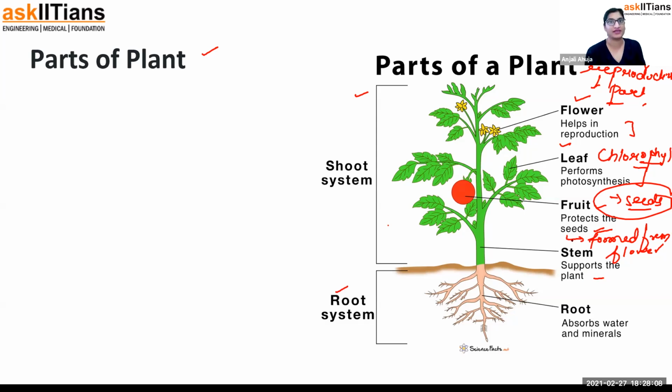So the next one is the stem, which is supporting in nature. Stem is of different types, like the green stem in herbs, then a little harder stem in shrubs, and then a proper wooden stem in the trees. And then root, in maximum cases, is present inside the soil, but there are other exceptions also where the root is not exactly in the soil, a little part comes out. But that's another discussion. Right now, root is in the soil, and it absorbs water and minerals, and that makes the root system.